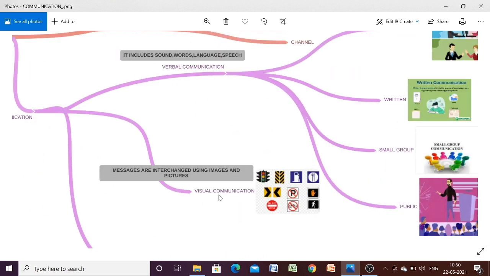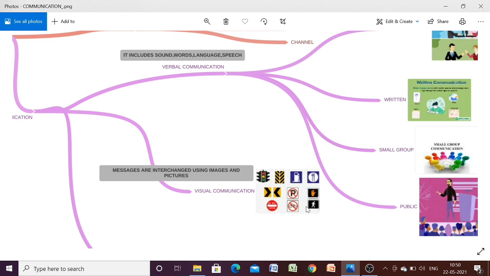Coming back to the visual communication. In visual communication, the messages are interchanged using images and pictures. So you can see here we are having different types of images. All the images that we get in our day-to-day life, for example, for no parking zone we have some symbols, for danger zone we have some symbols, for under construction we have some symbols. So these are the examples of visual communication.